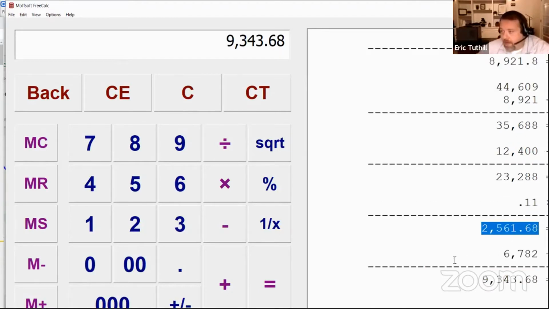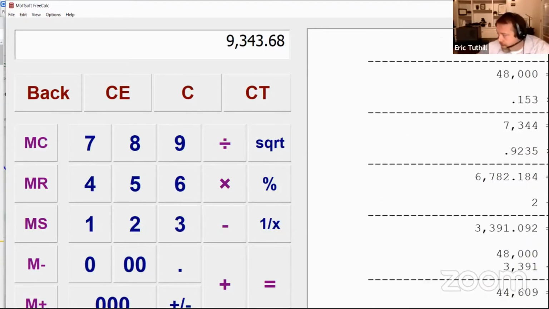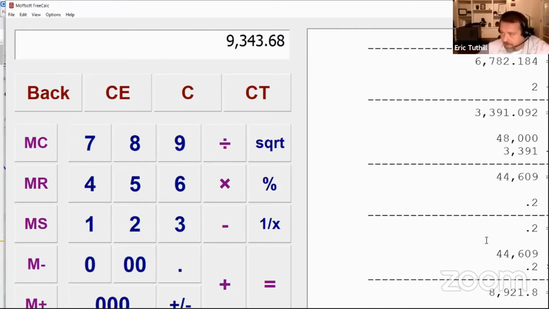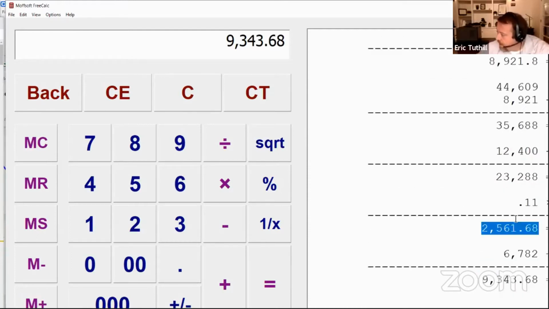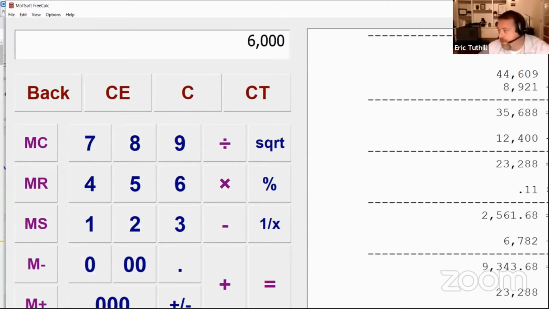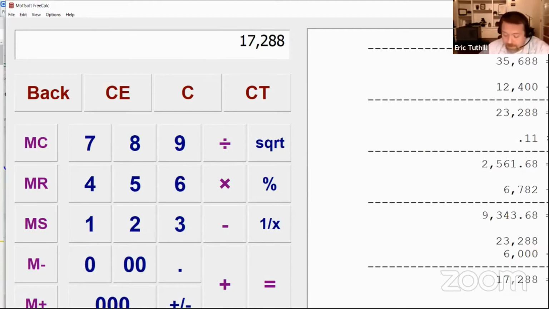Okay. So how can we get rid of that? Well, we have $48,000. If we're not paying ourselves any reasonable compensation, really the only retirement option that we have left for us is the traditional IRA. And we have a traditional IRA here because our adjusted gross income is going to be low enough to handle the complete deduction of it, right? But basically, we're going to take that 23,288 bucks, and we're going to be able to subtract another 6,000 for the IRA. So now we're at 17,288 bucks.